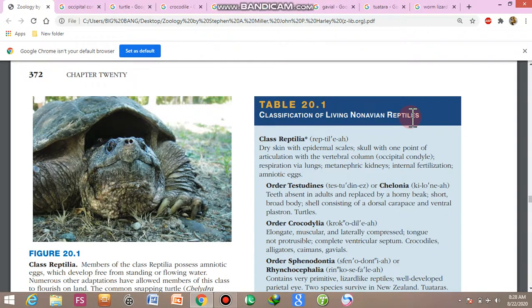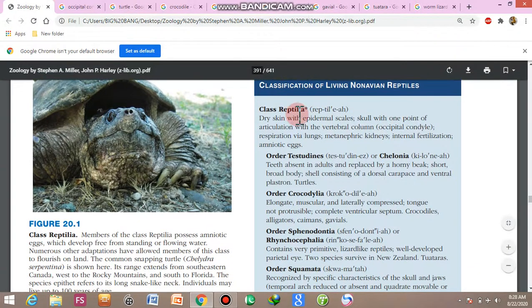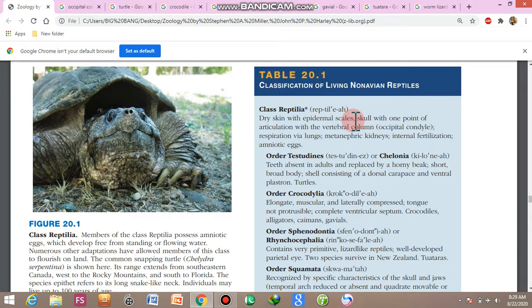Classification of non-avian reptiles. Avian reptiles include the class Aves. Now, what are the general characteristics of the class Reptilia? They have very dry skin with epidermal scales. This is clearly visible from the skin of the snakes as well as lizards and turtles. They have no moisture on their skin, and their skin is covered with hard scales and totally dry skin.